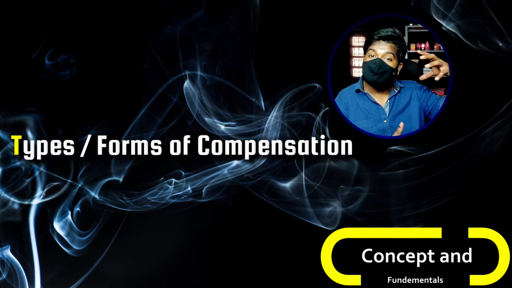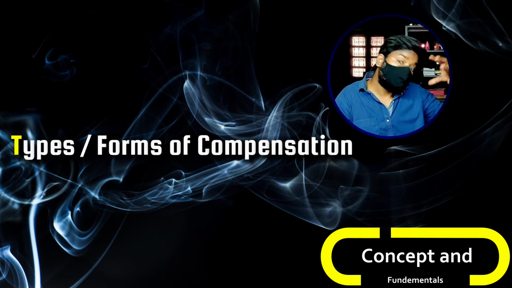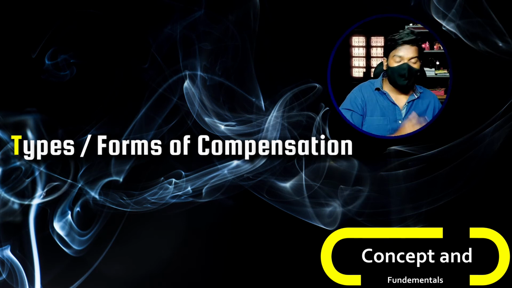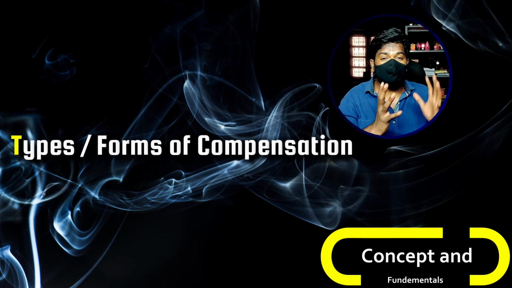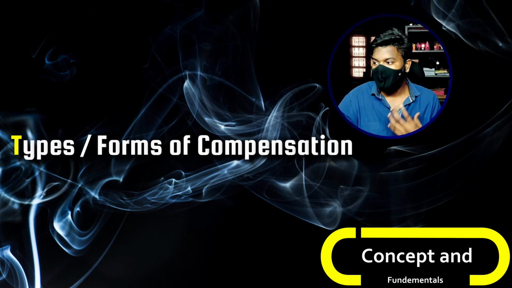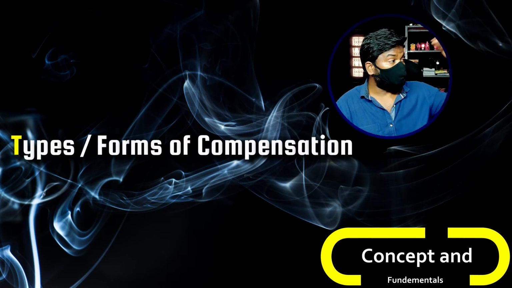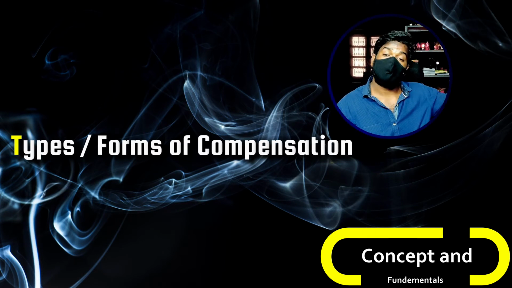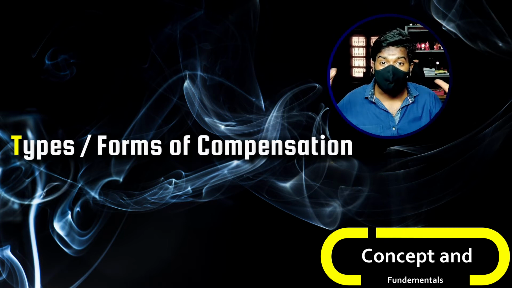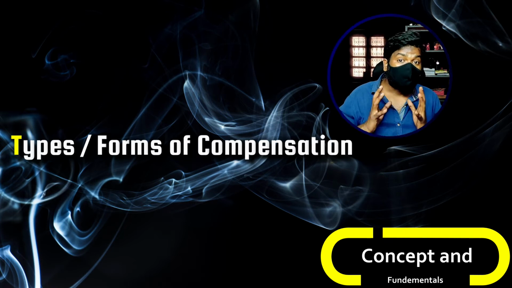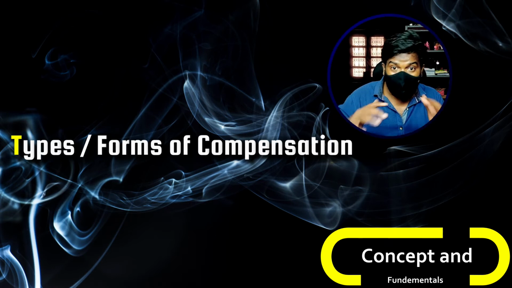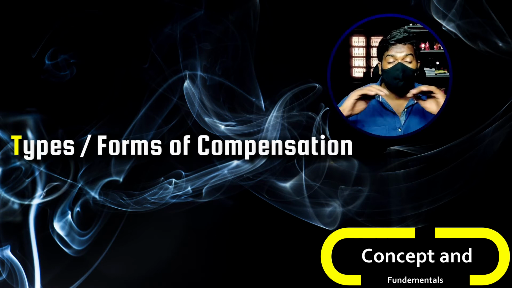Now we will be discussing a different topic, which is called different types or different forms of compensation. Under this topic, the compensation offered by the organization to its employees can be divided into two categories or two forms.